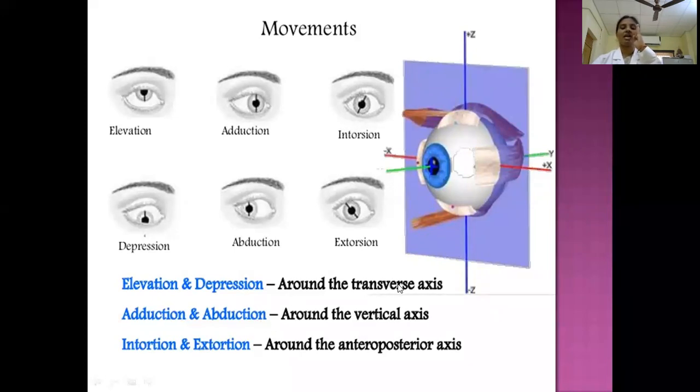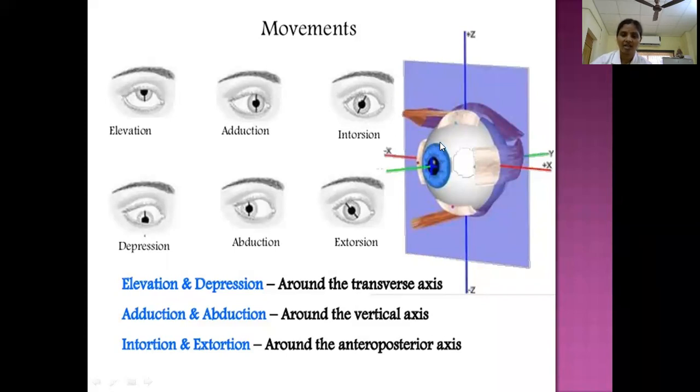Then around the transverse axis, what are the movements of the eyeball? Either elevation or depression. This is the transverse axis. The eyeball can move downwards or upwards. So what is this movement? The elevation or depression. Elevation by means of the superior rectus, depression by means of the inferior rectus around the transverse axis. Then what is this anterior-posterior axis? Now you clearly observe, this is the anterior-posterior axis from the anterior pole to the posterior pole.